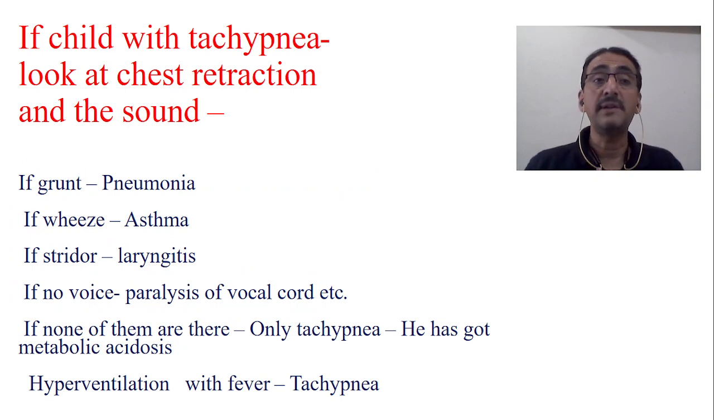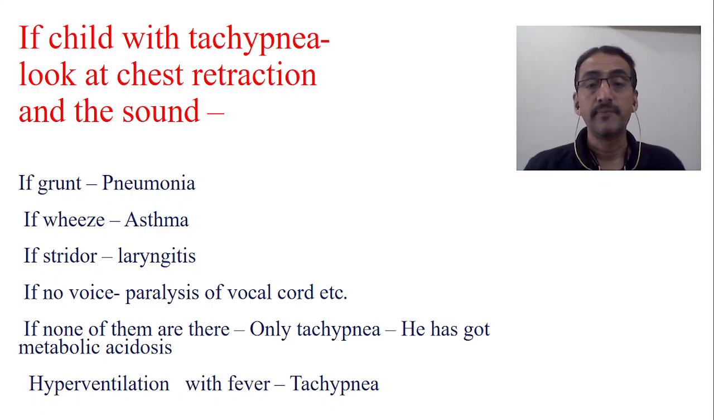So if a child has tachypnea, then look at the chest retraction and the sound. This is very important. Suppose any child with a cough and tachypnea comes to you, then the first thing that you have to see is the chest retractions. Now in the chest retractions, we will have three important retractions: one is suprasternal retraction, another one is subcostal retraction, and another one is intercostal retraction. The causes of all three are different.